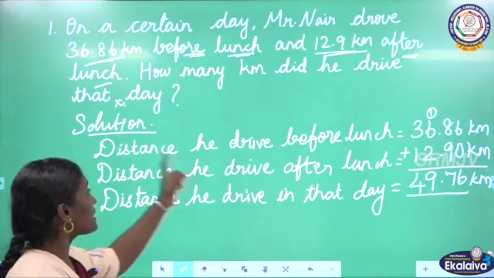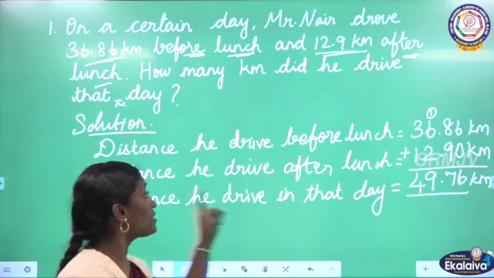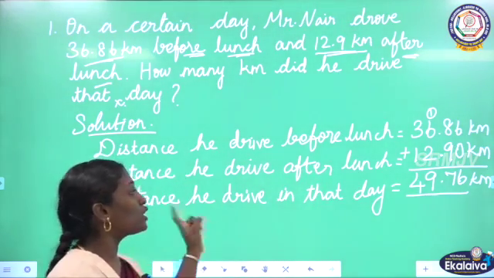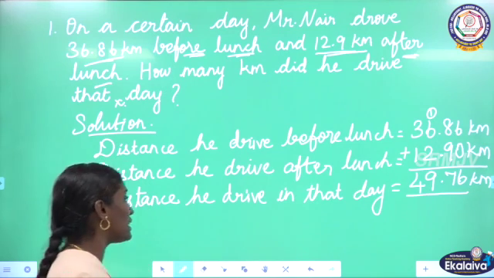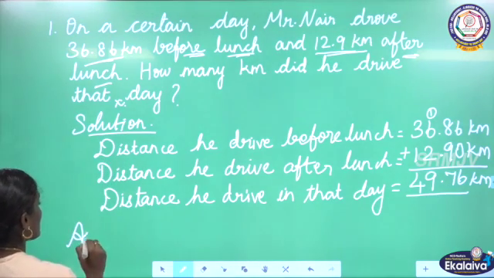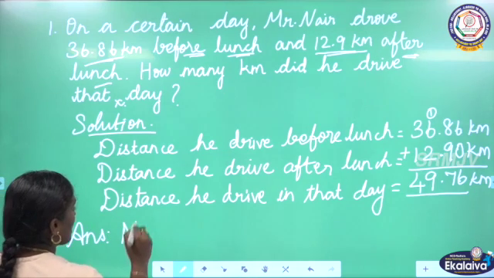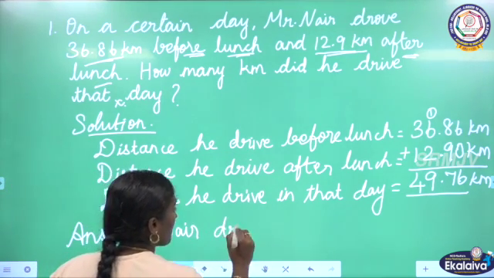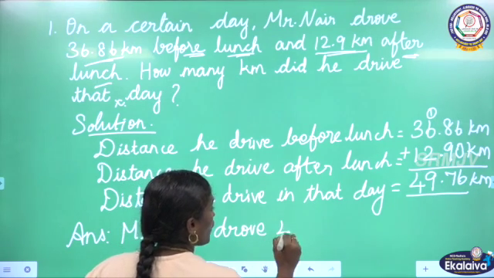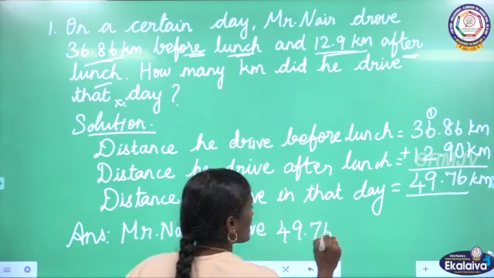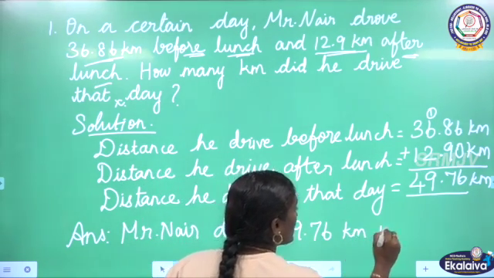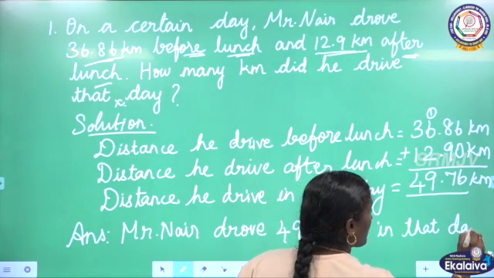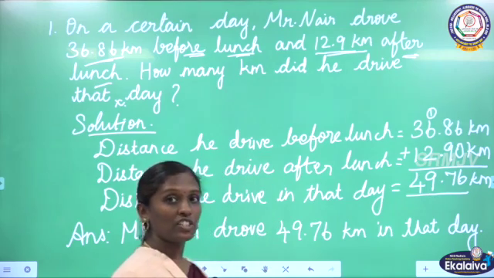So here the distance he drove before lunch is there, distance he drove after lunch is there. We are finding the total distance he covered in the day. So let us write the answer. Mr. Nair drove 49.76 km in that day. Is it clear, children?